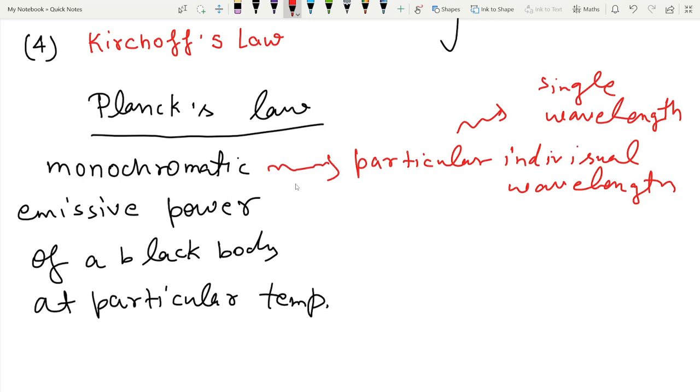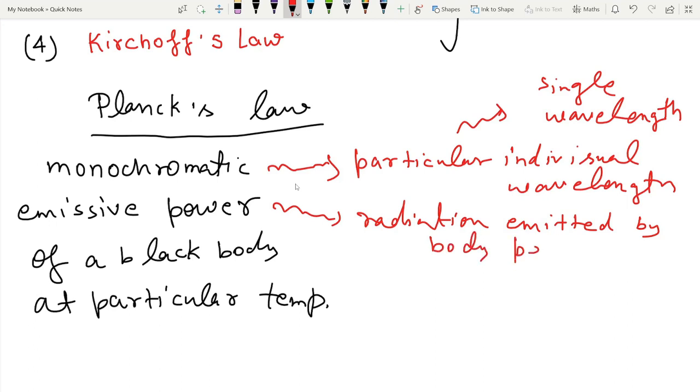What is emissive power? Emissive power is the total radiation emitted by the body per unit area of the body surface, per unit time. Black body means a body which absorbs all the energy incident on it. This is a black body at a particular temperature. Okay, this is Planck's law.